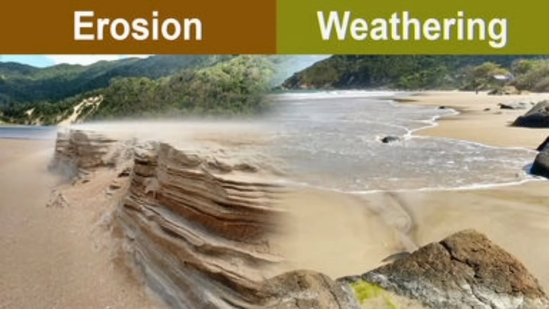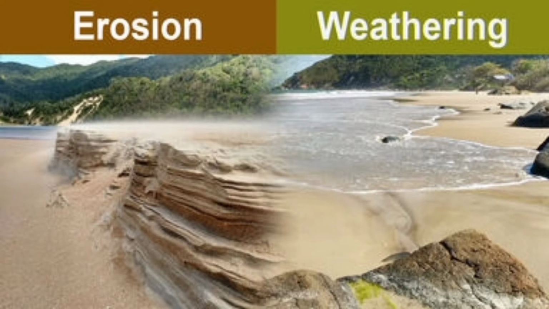Weathering and erosion. Weathering is a static process that involves the breaking down or disintegration as well as decomposition of rock masses due to the action of different elements of weather such as rain, frost, wind, and fluctuation in temperature. It occurs in situ, which means the place where the rock lies.